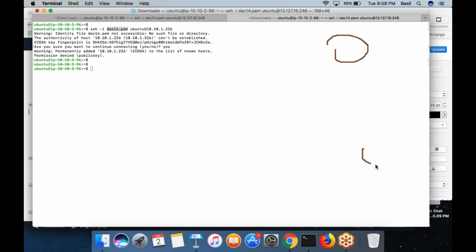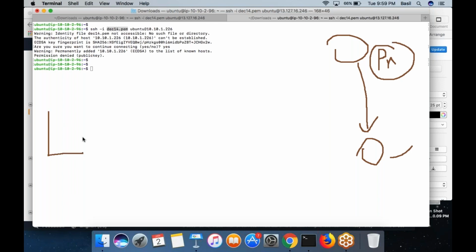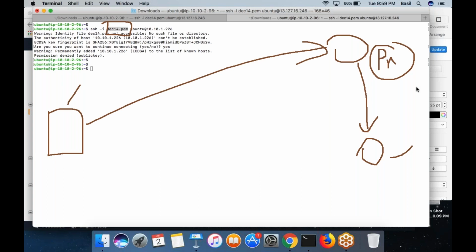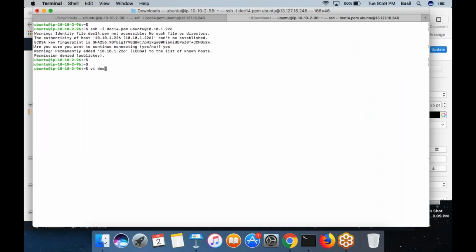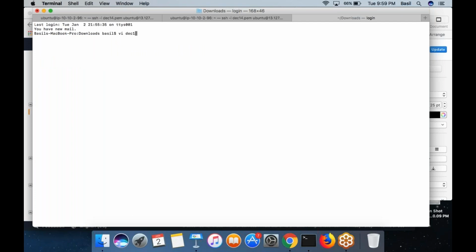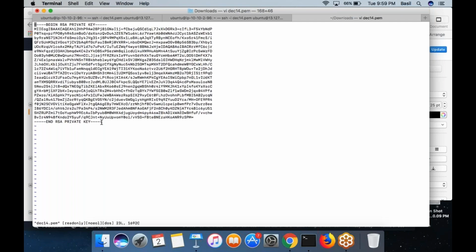This is the public machine. It's the private machine. If the public machine wants to SSH to the private machine, the public machine should have the private key of this machine. But where is this private key actually saved? It is inside my laptop, my MacBook. So from my Mac, I am going to copy this file December 14.pem into this public machine. Got it? So from my Mac, I am copying this key.